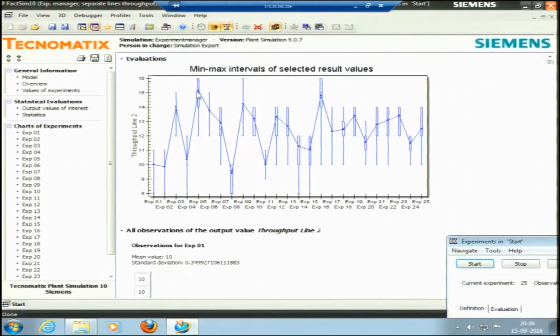So, it is showing the box plot for each of the experiments. Okay. We can see the variation. There is a very small variation here in experiment number 11. In experiment number 16 you can see again there is a big variation on the lower side. You can also see the overall variability is very high. Why is it there? Because of the micro EDM, or actually this is the behavior of the process only.